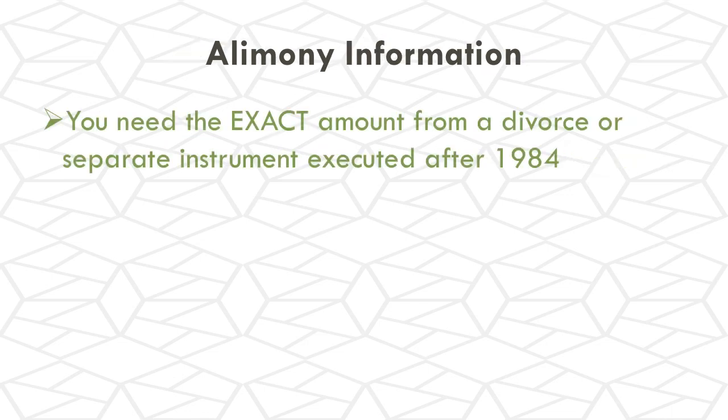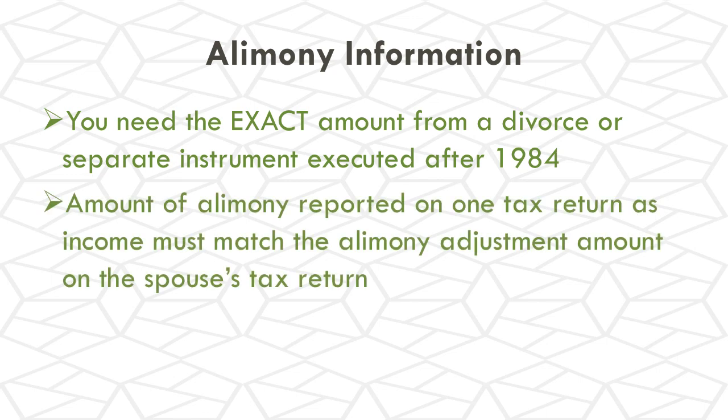You're going to need the exact amount of alimony from a divorce or separation instrument executed after 1984, okay? And the amount of alimony reported on one tax return as income must match the alimony adjustment reported on the spouse's tax return. Again, we'll talk about that adjustment later on in a different training.